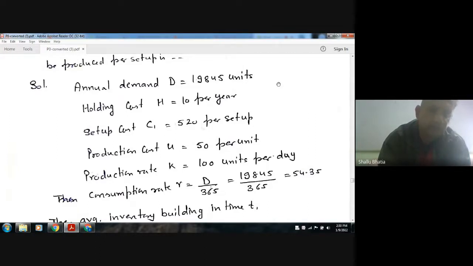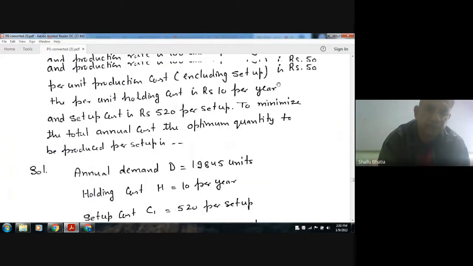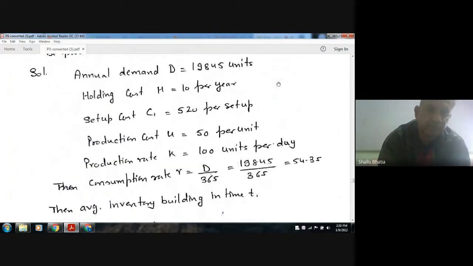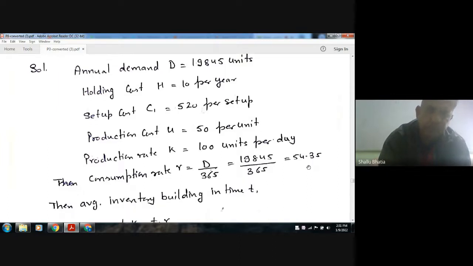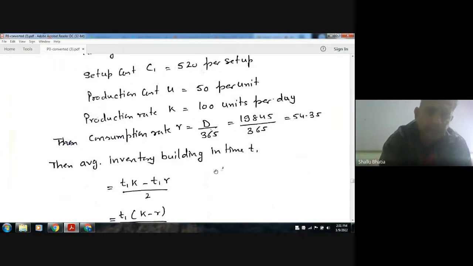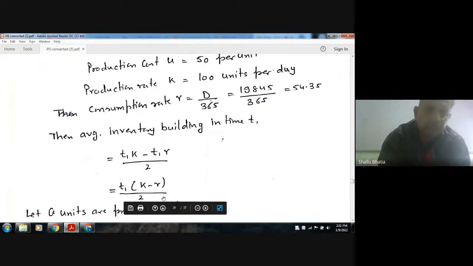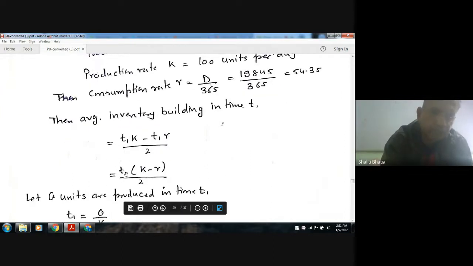And production rate is your 100 per day, okay, and the consumption or depletion rate is your annual demand by number of days. The number of days are 365. So this is your depletion rate, 54.35 units per day. Okay. Now the average inventory which has to be kept is, so in the time T1, this is your production rate, this is your consumption rate. So multiply it by time and divide by 2. Okay. So the average inventory which has to be kept for time T1 is this.